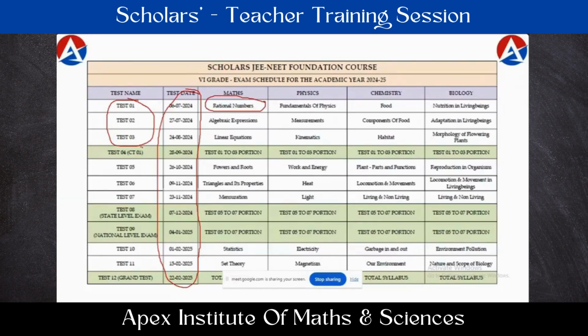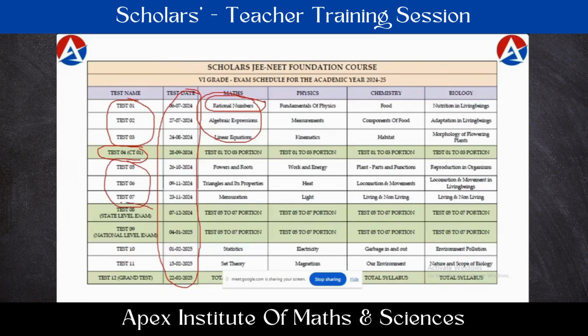At the end of the first term, we are going to have one cumulative test. We can simply call this a revision test. On the syllabus which you have completed in the first term, at the end of the first term, we are going to have a cumulative examination. And in the second term, we have planned three chapter based examinations.